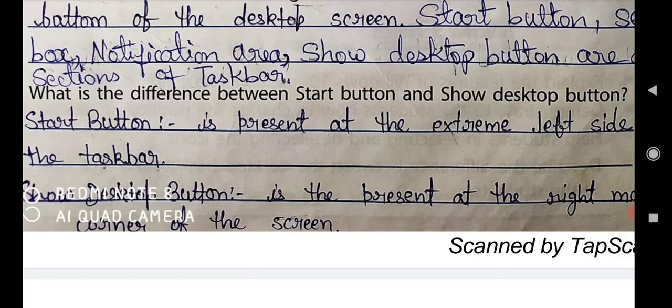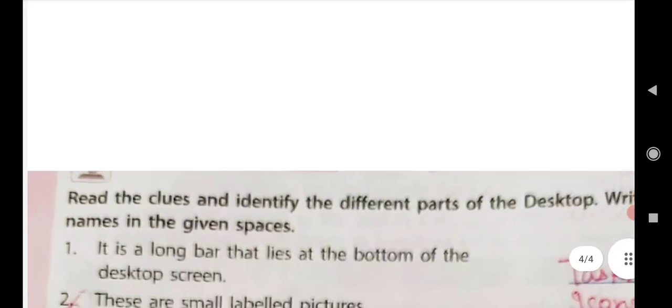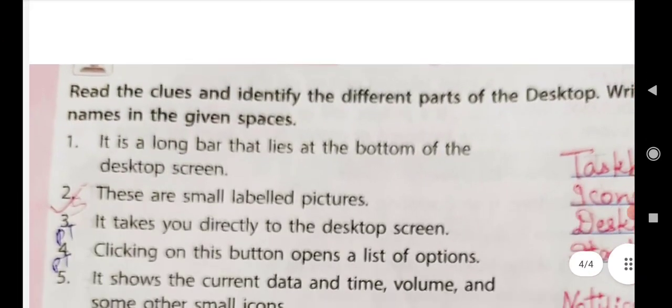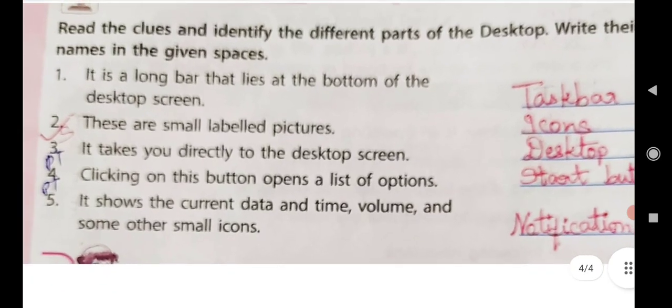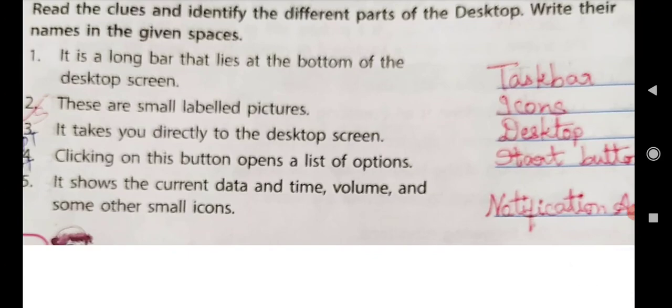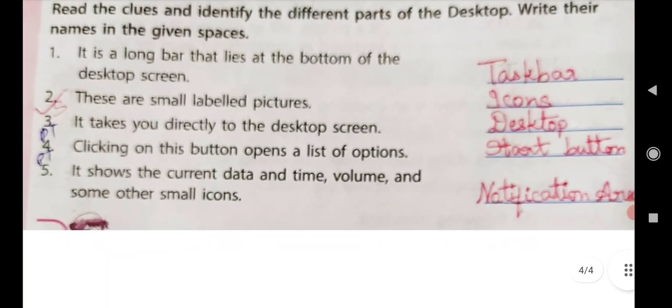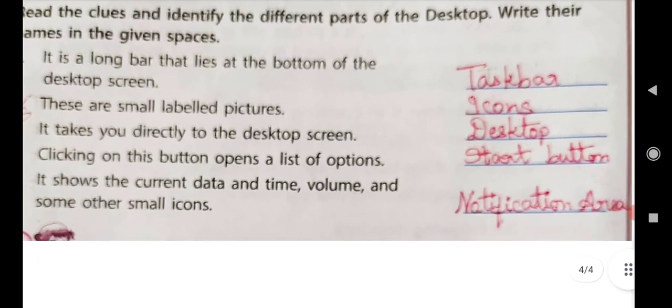Those who have not completed your fair copy, please write all the questions and answers. Okay. Then come here next, that is our activity zone. In this we have to read the clues and identify the different parts of the desktop. Write their names in the given space.